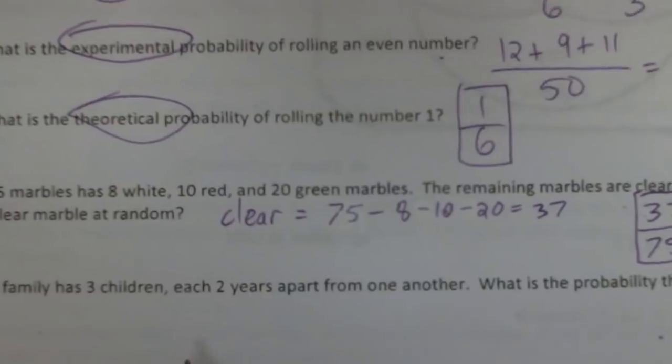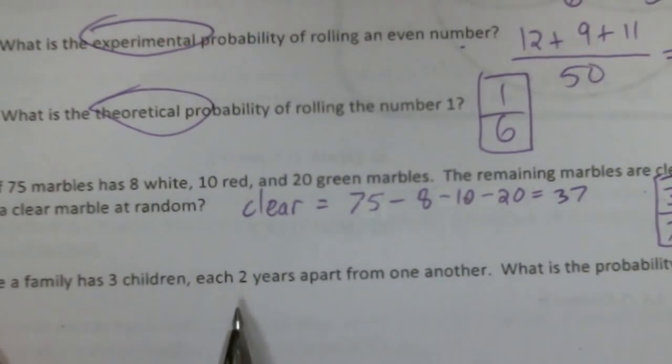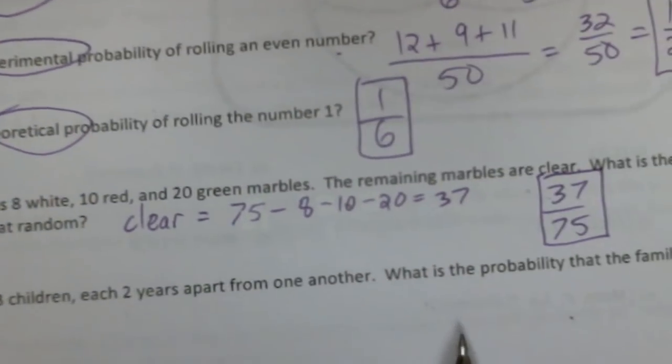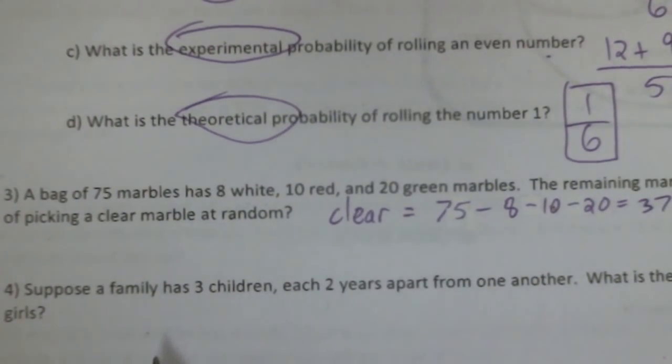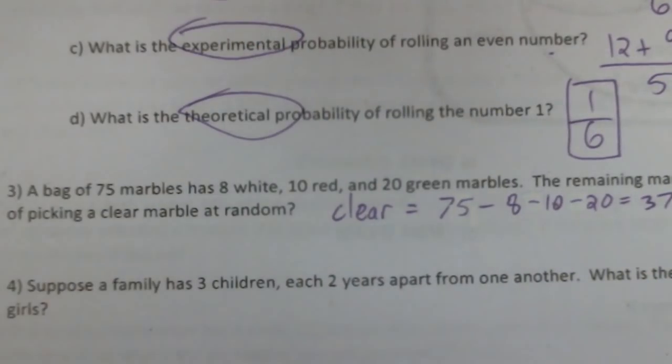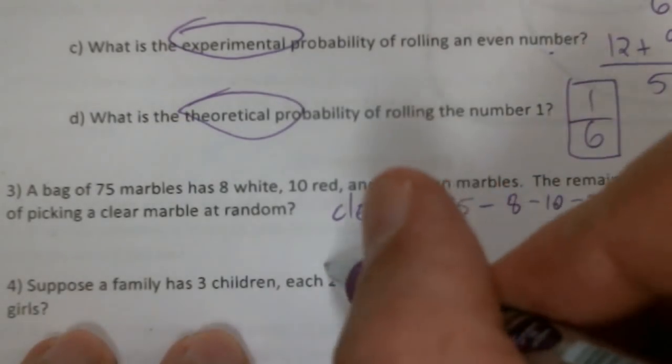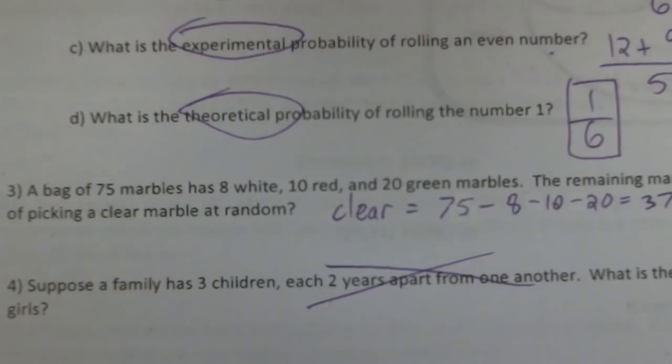Okay, suppose a family has 3 children, each 2 years apart from one another. What is the probability that the family has 3 girls? Okay, what are the chances that I get girl, girl, girl? We're going to have 3 children. Girl, girl, girl. Does the fact that they're 2 years apart have anything to do with this problem? Does it matter what the age is? No, it doesn't matter. So I don't need this. This is real world, guys. In the real world, you're going to have lots of information and data that you don't need. So that has nothing to do with the problem.